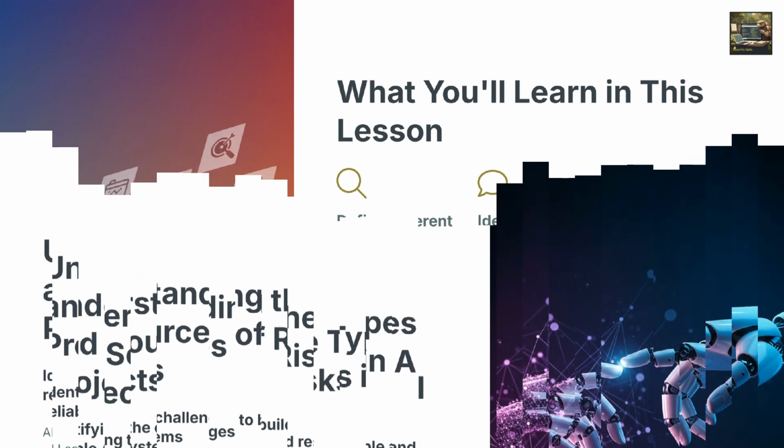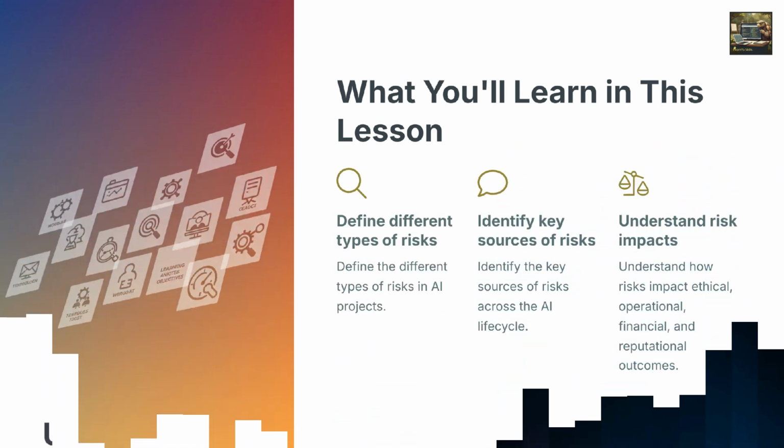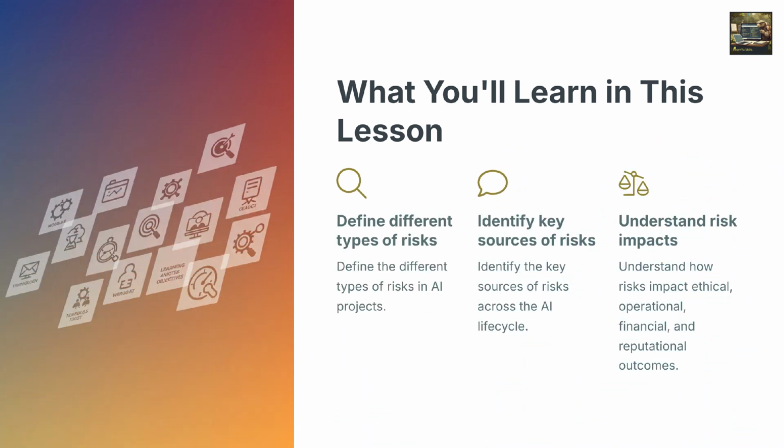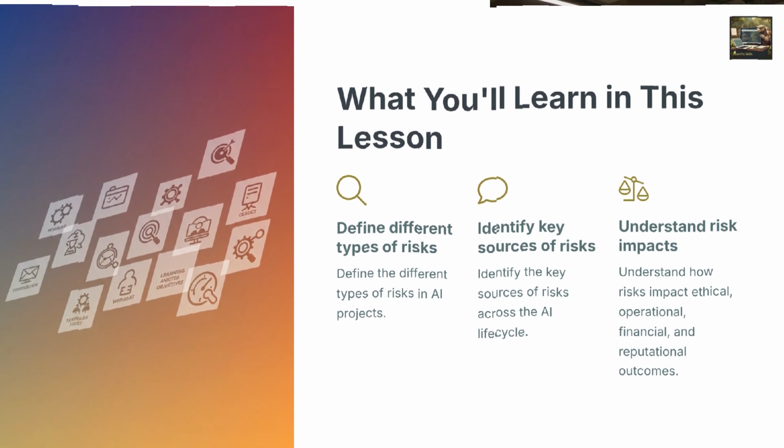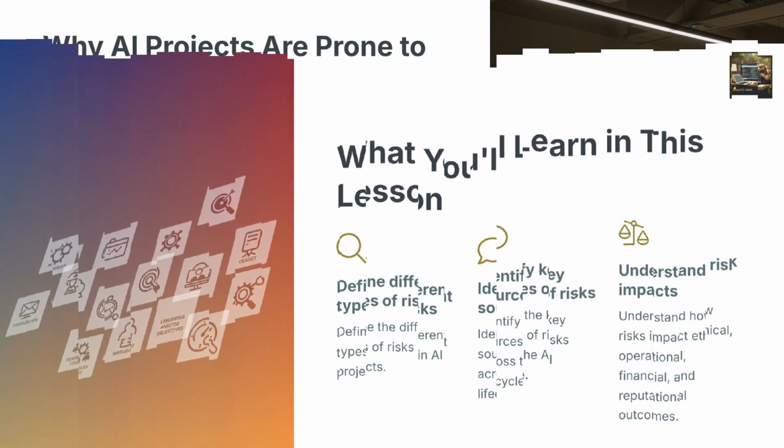By the end of this lesson, you'll be able to define the main types of risks in AI, identify their sources across the AI lifecycle, and understand how these risks impact organizations and stakeholders. These objectives will set the stage for later lessons, where we'll learn to assess and mitigate risks effectively. Keep these goals in mind as we explore the key concepts.